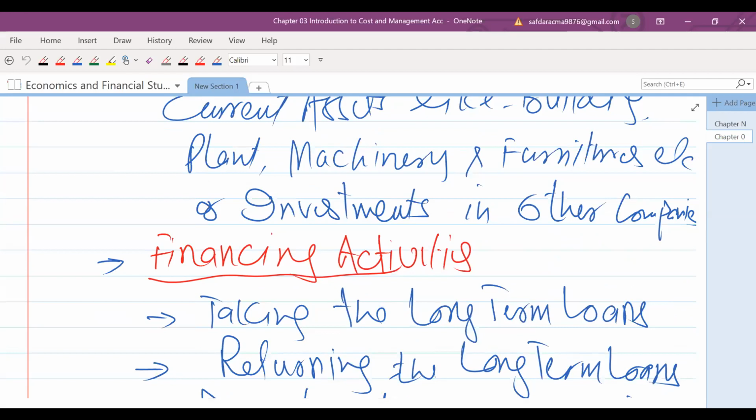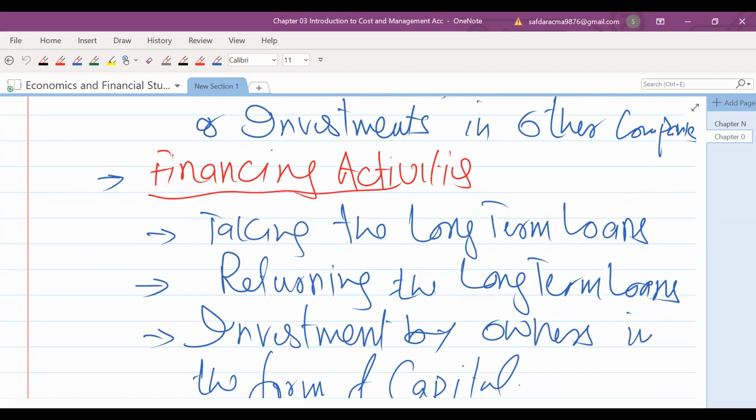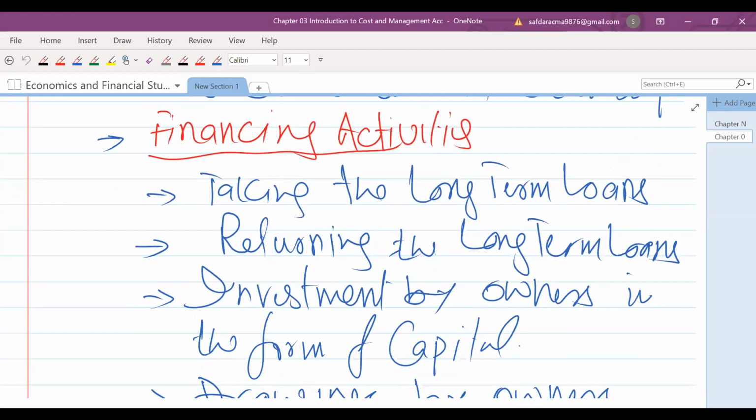And the third one is financing activities. So taking the long-term loans, returning the long-term loans, and investment by owners actively in the form of capital, and drawings by owners. So these are called our financing activities. So these are the major three activities of an organization: operating activities, investing activities, and financing activities.